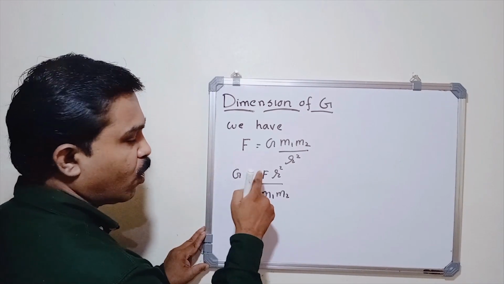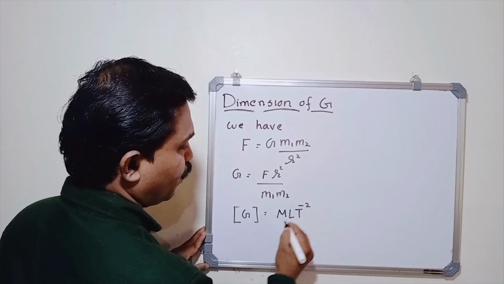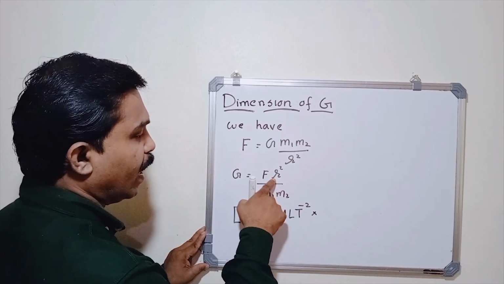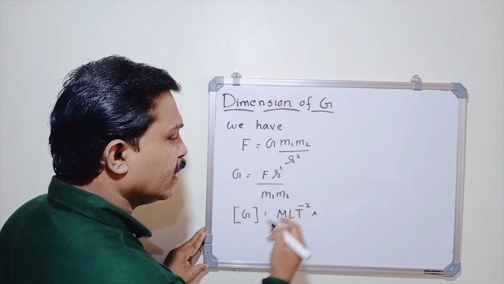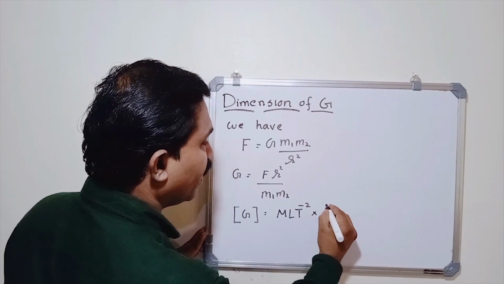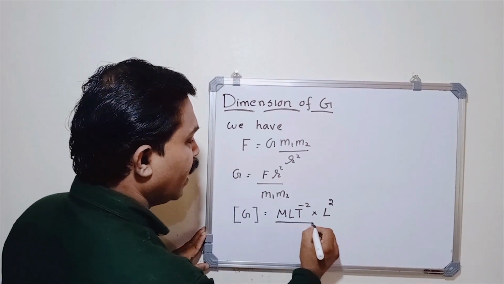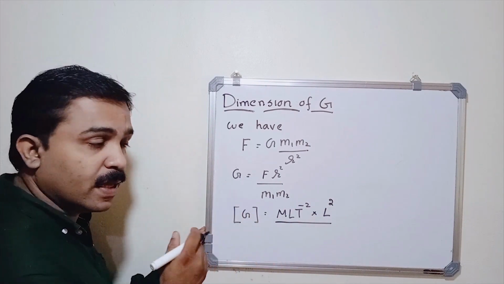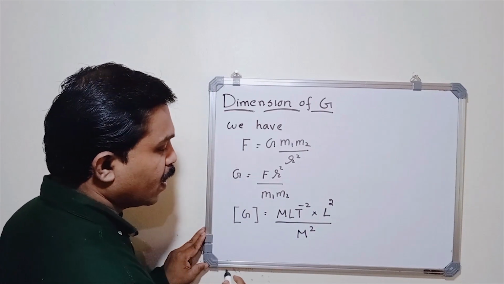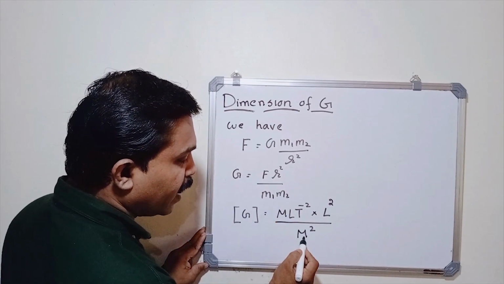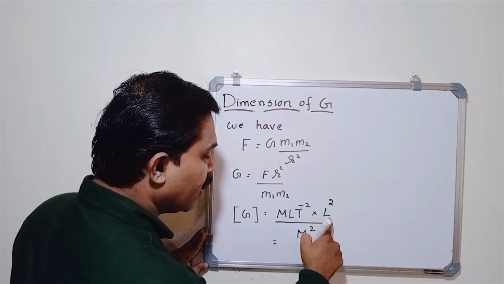What is the dimension of force? M L T^-2, into r square, where r is the distance. The dimension of length is L, so we get L square, divided by the dimension of mass M, so M into M we get M square. Here one M and one M get cancelled, and L into L square gives L cube.